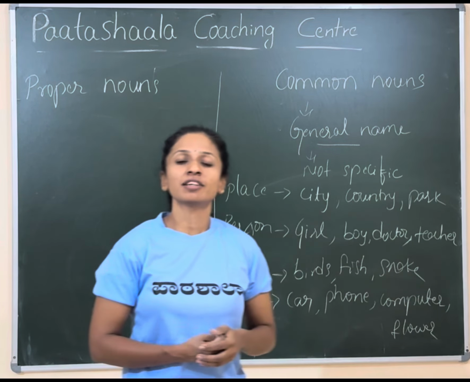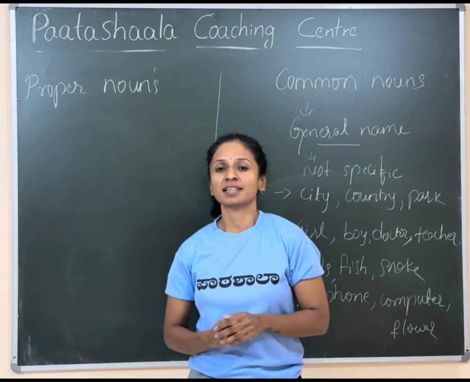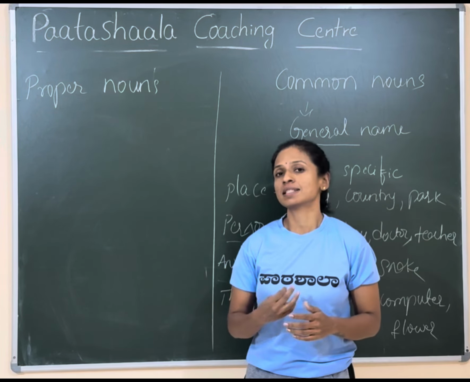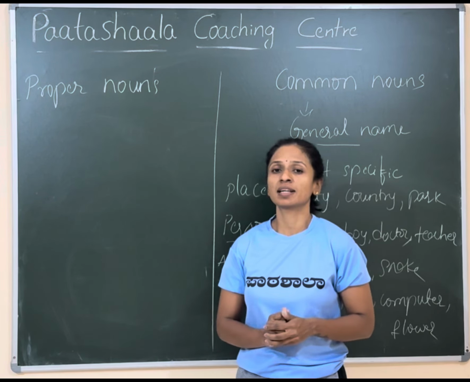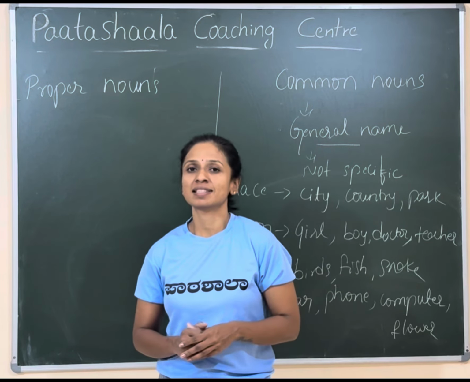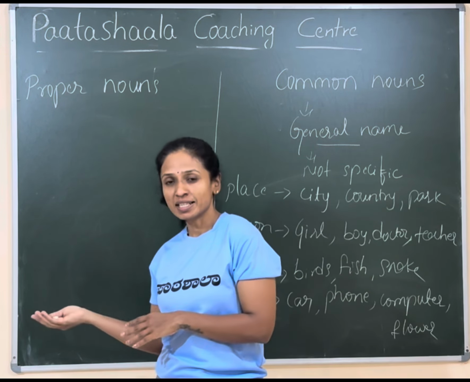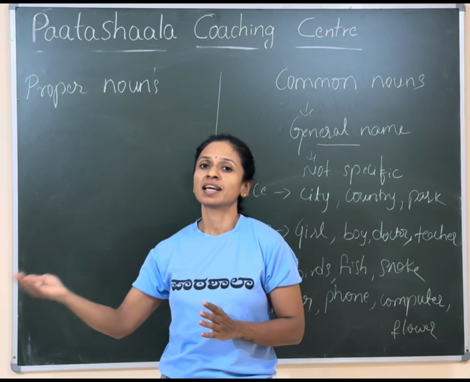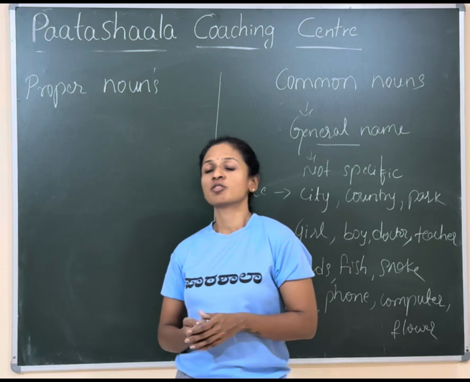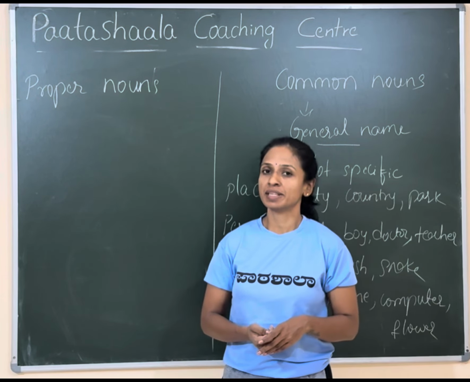A trick to identify proper nouns in a sentence is that proper nouns always start with a capital letter, no matter where they are in the sentence. If they come in the middle, the beginning, or the ending of the sentence, it doesn't matter. Proper nouns always start with a capital letter.